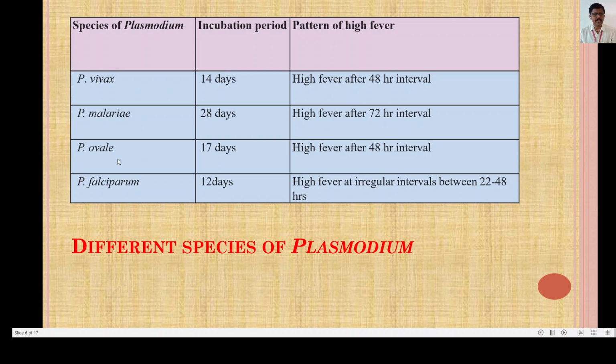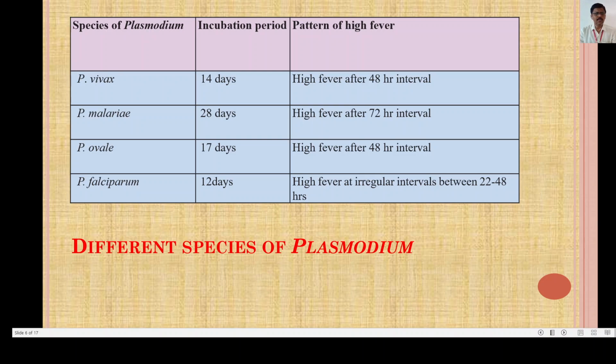The third species is Plasmodium ovale, having an incubation period of 17 days and showing high fever after 48 hours of interval. And the fourth species, which is very dangerous and develops the fatal malaria, is Plasmodium falciparum, and the incubation period is 12 days and it shows high fever at irregular intervals between 22 to 48 hours.